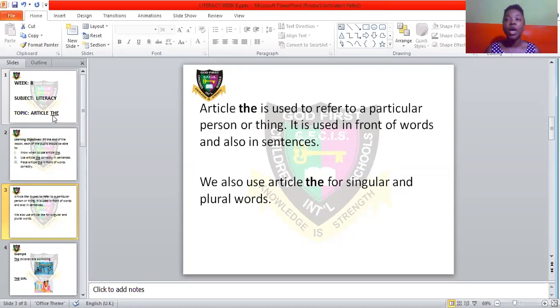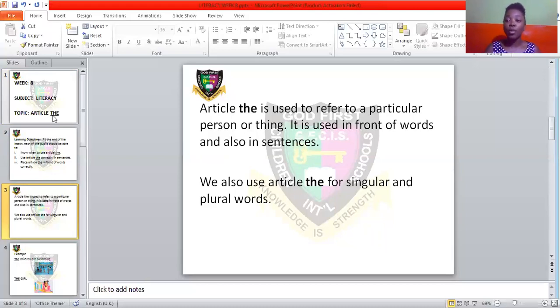Let me explain it. We use article the when we are talking about a particular thing or a particular person. For example, if I say go and call a boy, that means I want you to just go outside and call any boy. But if I say go and call the boy, that means we are talking about a particular boy.